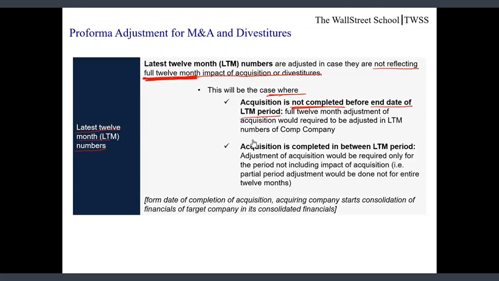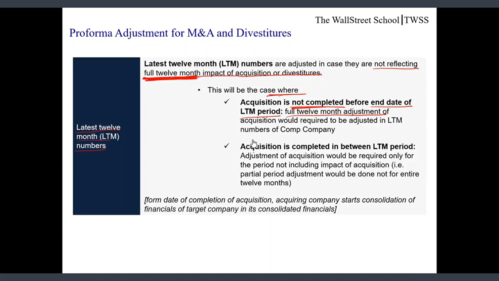So in case acquisition is completed later to the date of completion of LTM period, in that case my full 12-month adjustment of acquisition is required, as company has not started consolidation of acquisition in its financials since the acquisition has not been completed till the end date of LTM period.